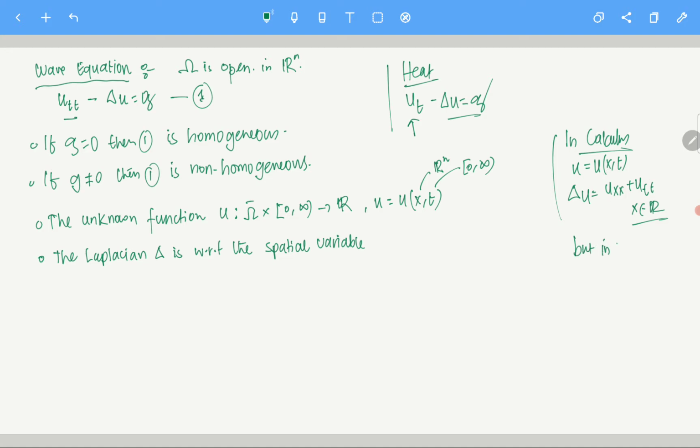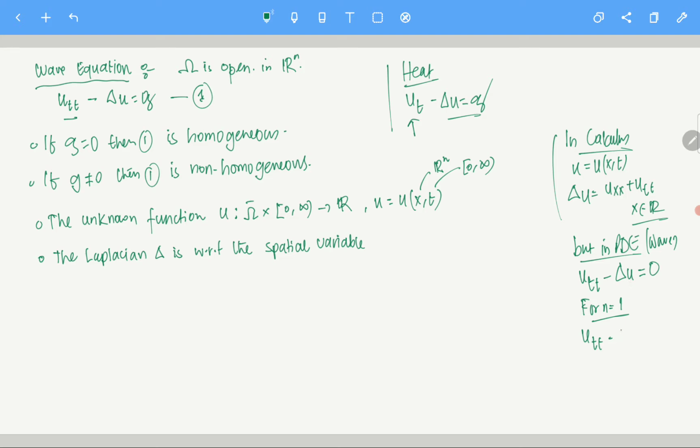But in PDE, not everywhere in PDE, just in the wave equation or heat equation, when we write utt minus Laplacian of u equals 0, for n equals 1, how does it look? It looks like utt minus uxx equals 0, where the spatial variable here is x.